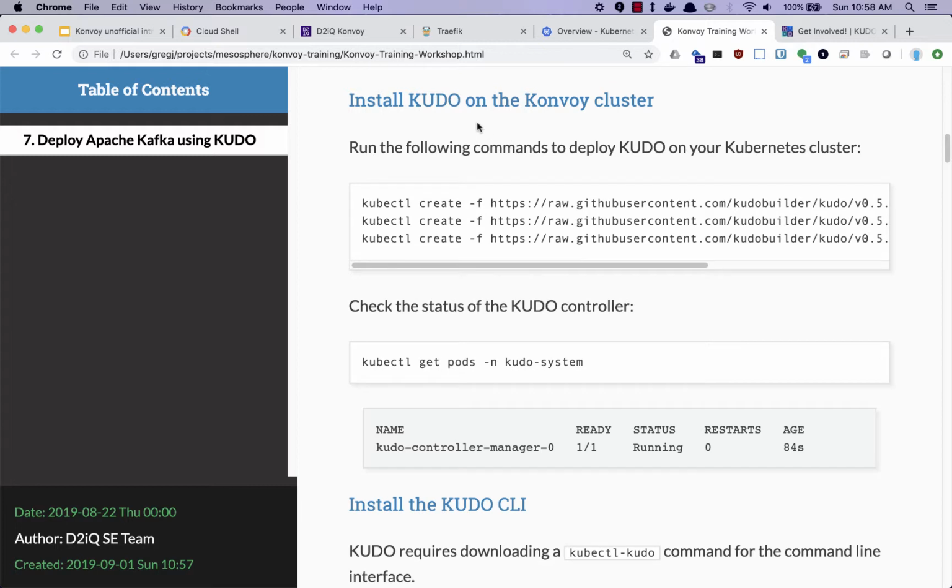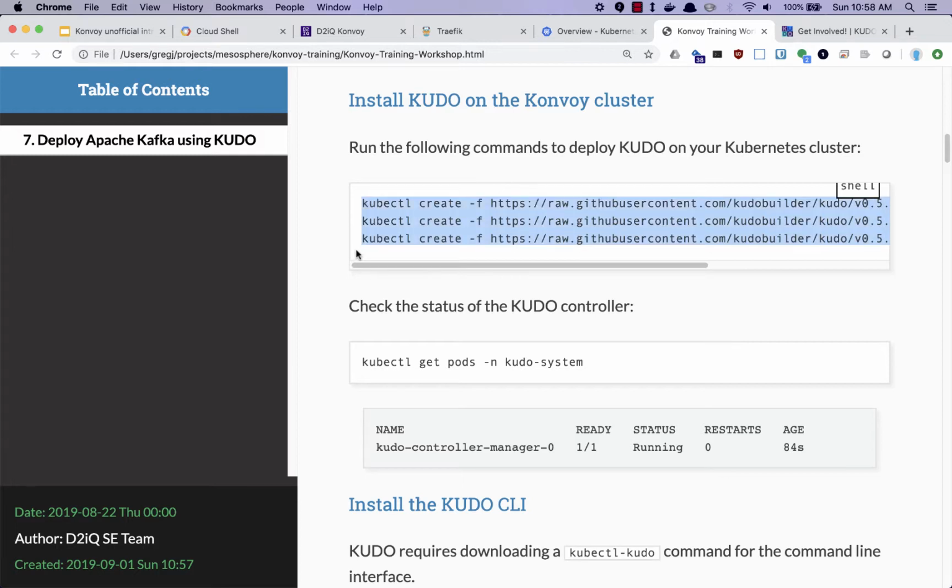Next step, there are 2 steps to getting KUDO working at this stage, as of the beginning of September 2019 at least. It's not part of the Kubernetes project, so there are components that need to go on our cluster, and there's a binary that we need to download to give us the command extension to kubectl, and those 2 steps are done here.